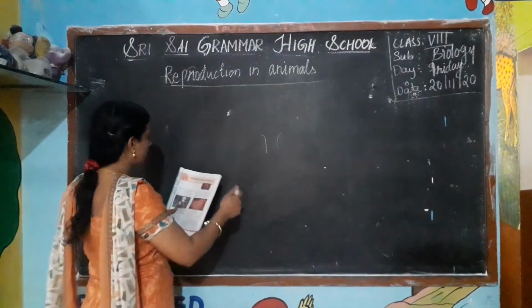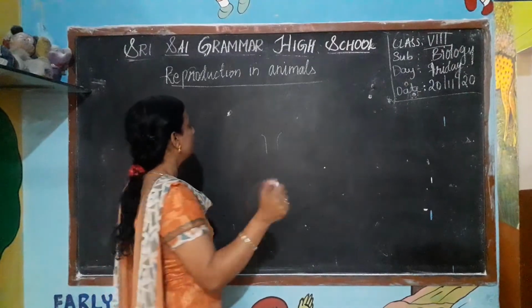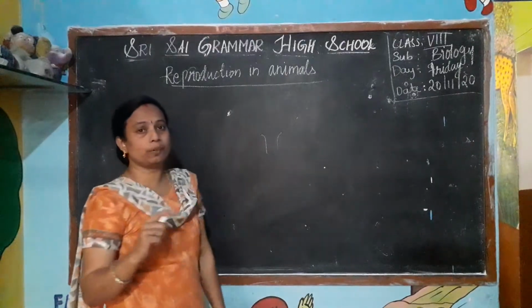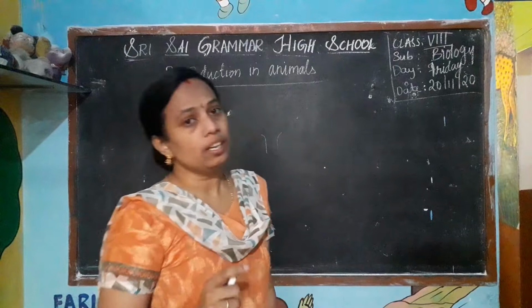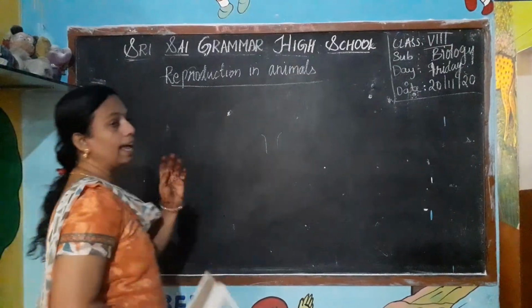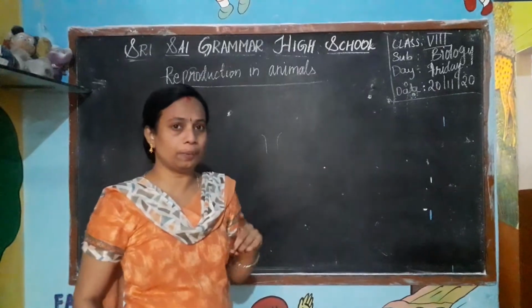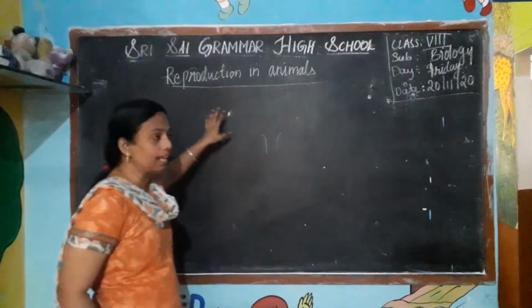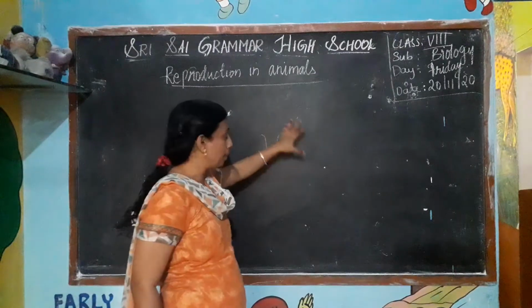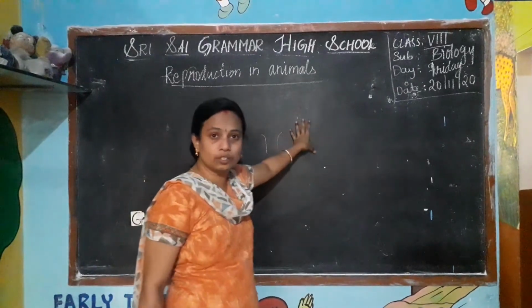In the same way, in animals also we have asexual reproduction and sexual reproduction. Have you remembered in 7th class, in plants, the asexual and sexual reproduction? From the potato it is asexual reproduction.